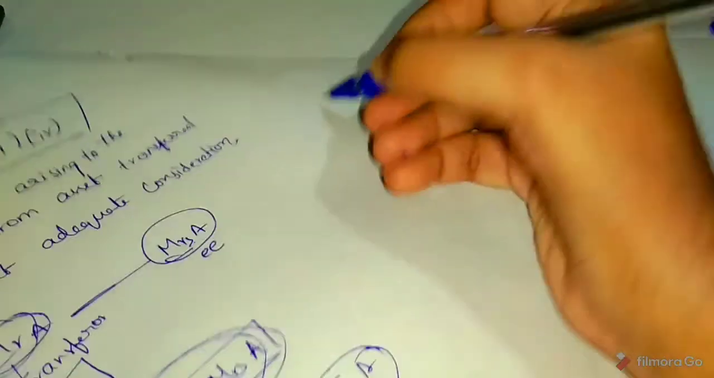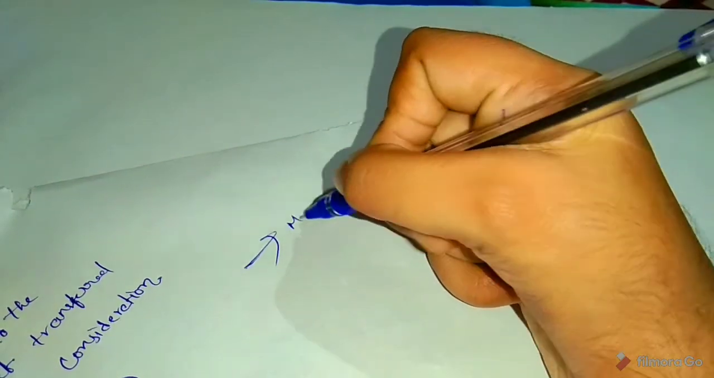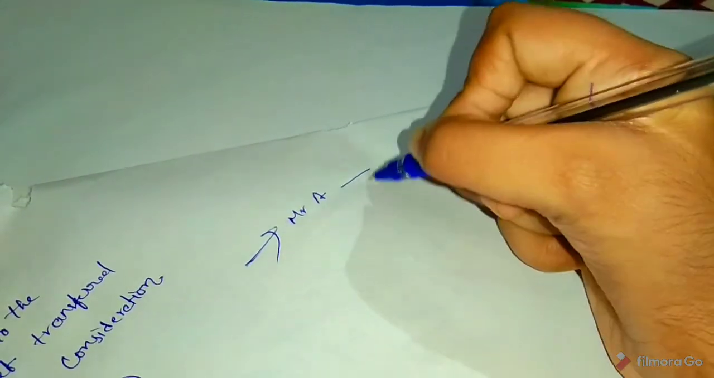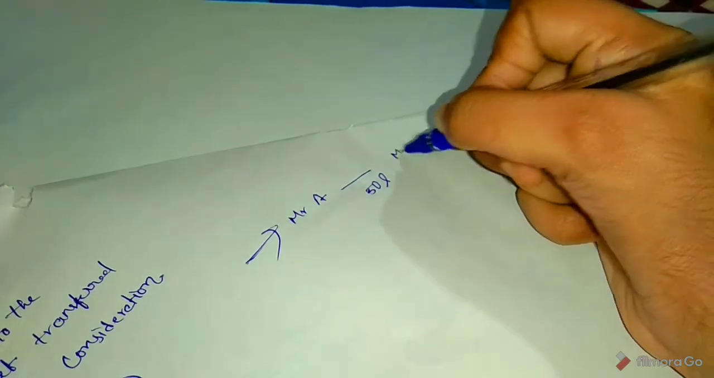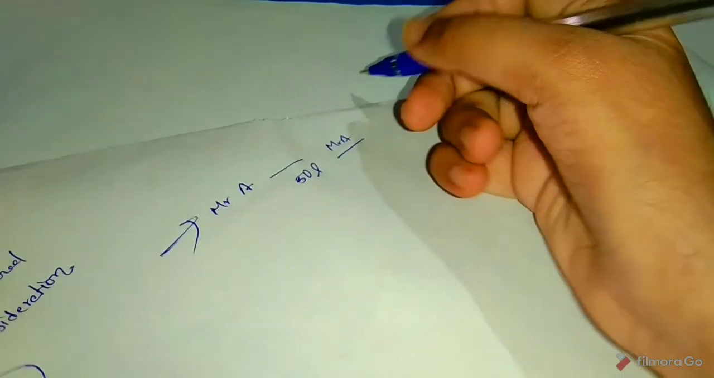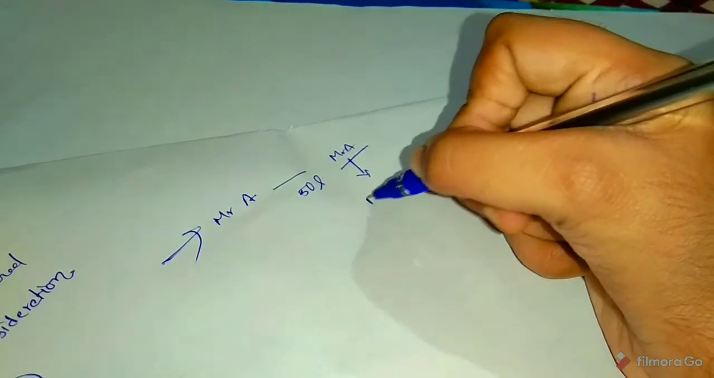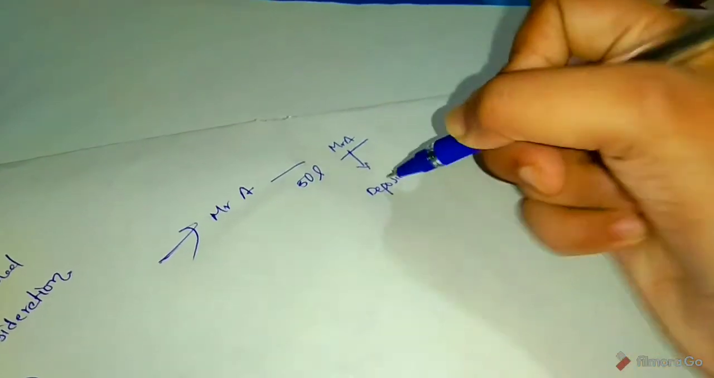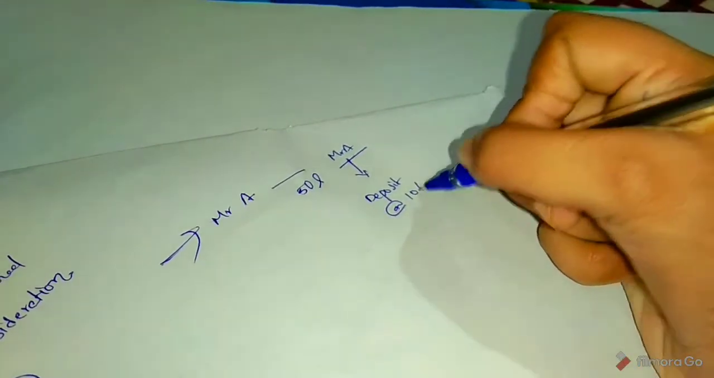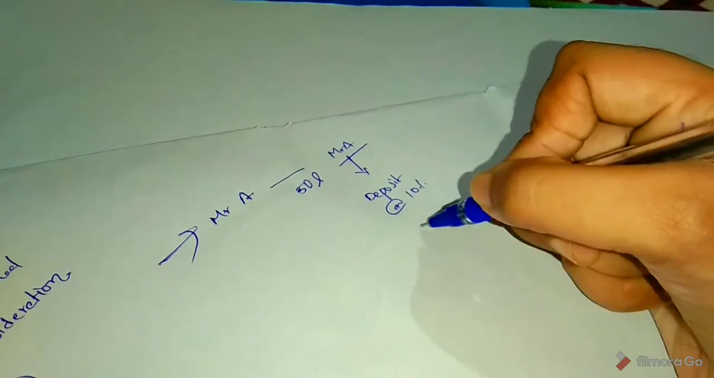And next, Mr. A transferred 50 lakhs to Mrs. A. So, Mrs. A deposits it at the rate of 10%. So, 55 lakhs.